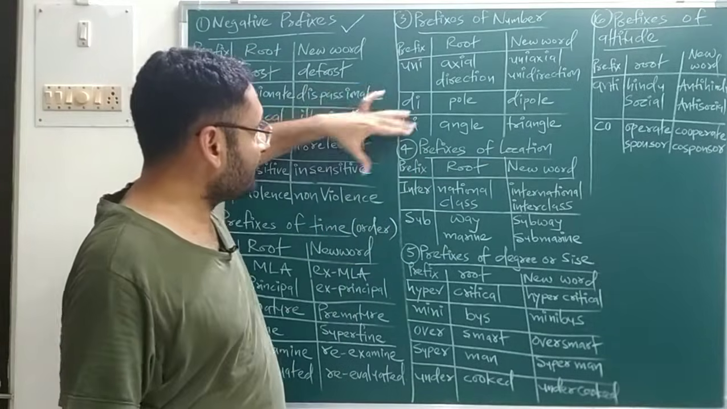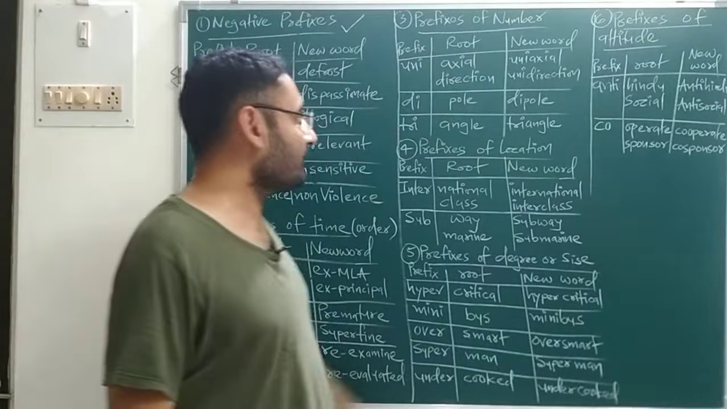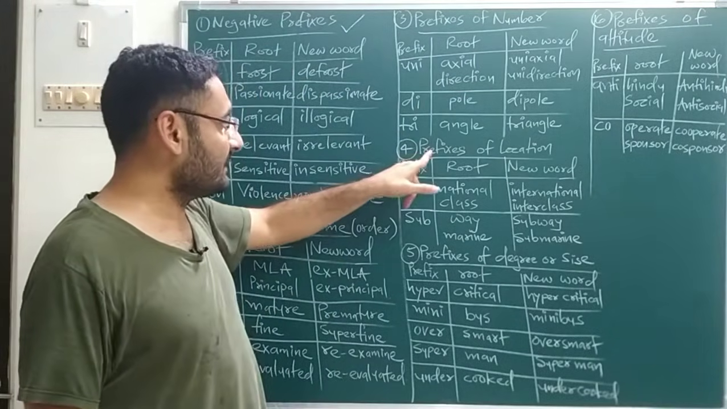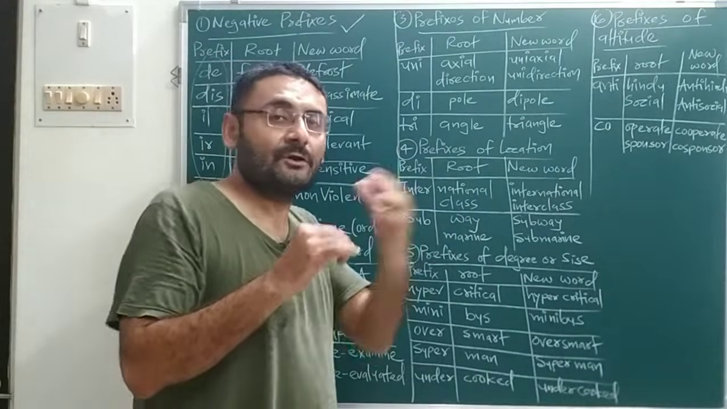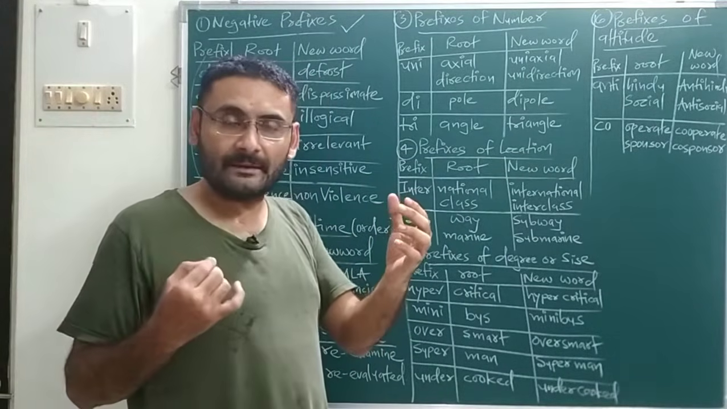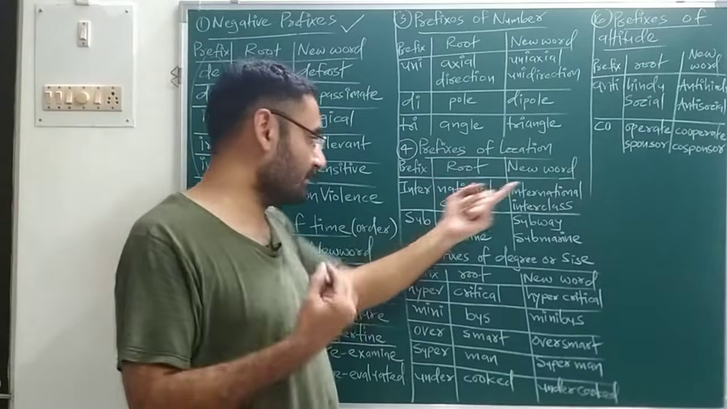So such prefixes which show the number are known as prefixes of number. Okay. Now we'll move on to the next type, prefixes of location. So such prefixes, if you place them before the root word, the new word will show the location. How? That we will check.